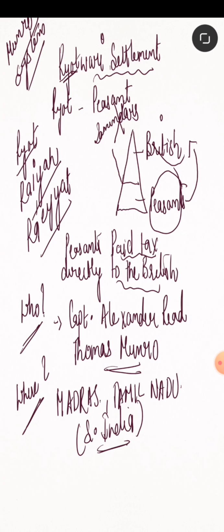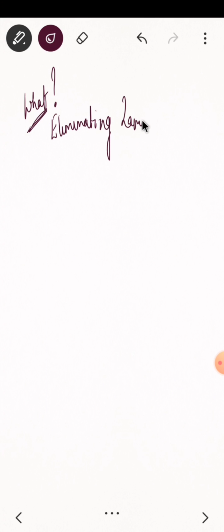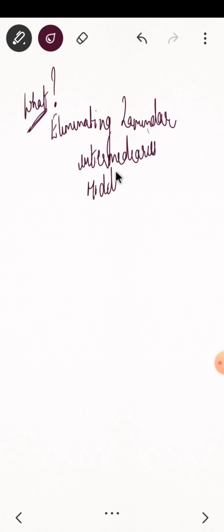So how does this system entirely work? I've already told you that the Ryot paid the taxes directly to the British, eliminating the zamindars who were the intermediaries and the middle man, right? यानी कि जो बीच में जो थे उनको हटा दिया गया, ज़मींदार को कम्प्लीटली हटा दिया गया क्योंकि करप्शन था and the system was not working well. So they decided to reform the system and remove zamindars so that they could have one to one connection with the peasants, and the peasants have the connection with the British.